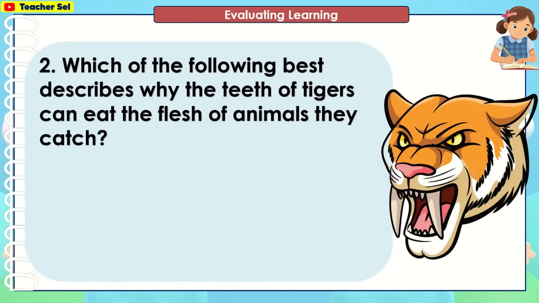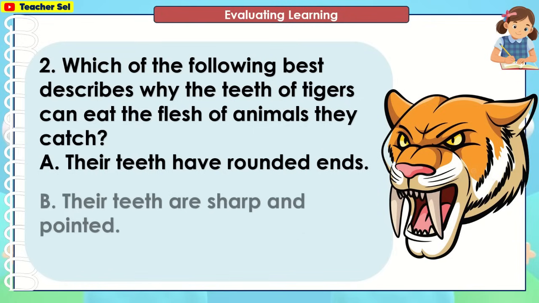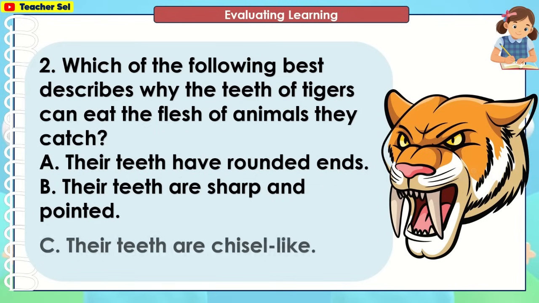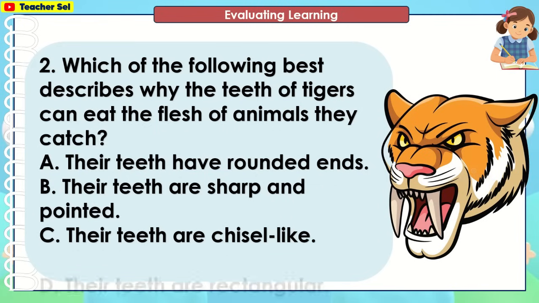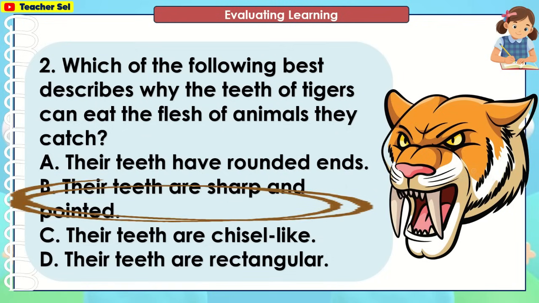Which of the following best describes why the teeth of tigers can eat the flesh of animals they catch? A. Their teeth have rounded ends. B. Their teeth are sharp and pointed. C. Their teeth are chisel-like. D. Their teeth are rectangular. The correct answer is letter B.